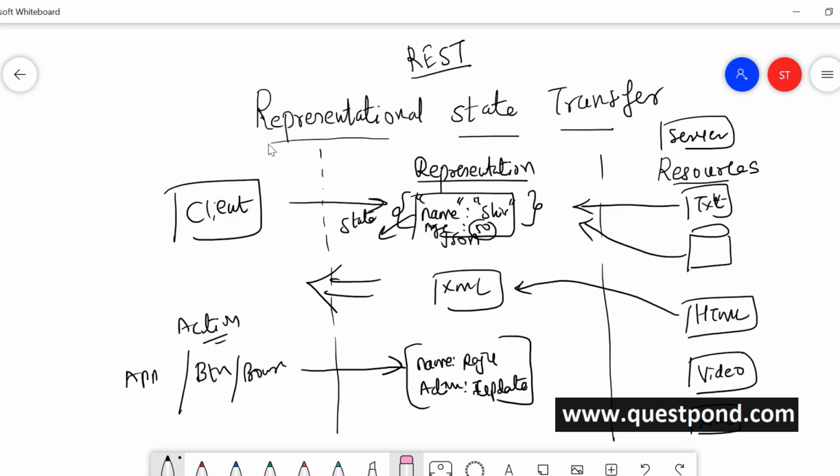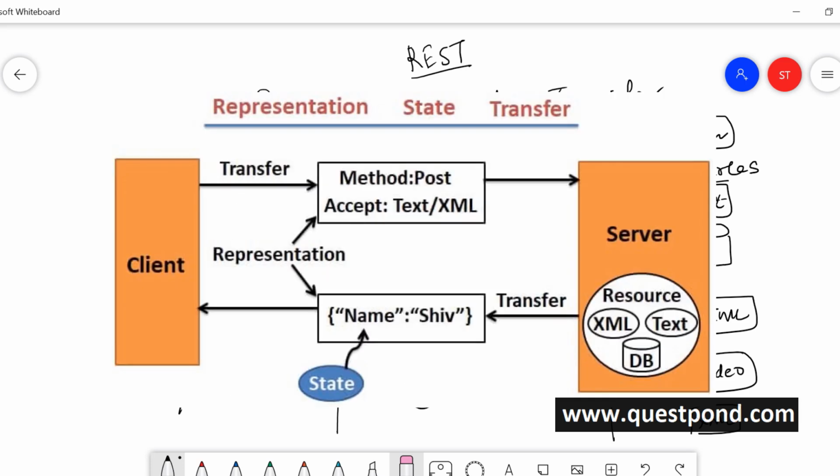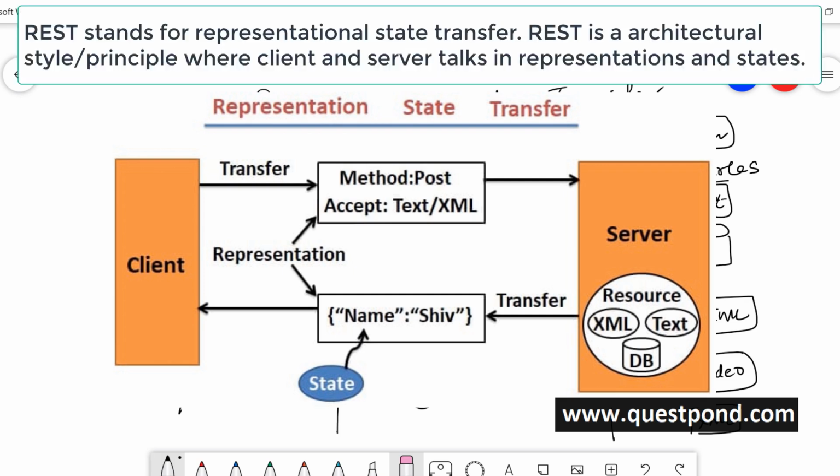So the concept of REST is that REST is an architectural style, wherein we talk in terms of representation. So the server table will be represented in JSON. The server text file or an image can be represented in XML. The client's action can be represented in representation. So representations and state are used to communicate between the client and the server. So this is a concept. Now understand this. This is a concept.